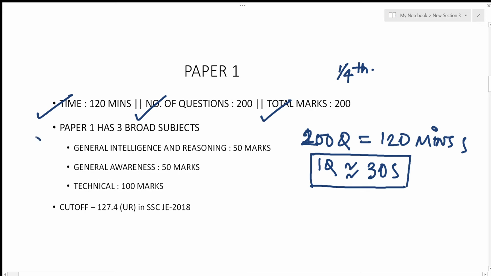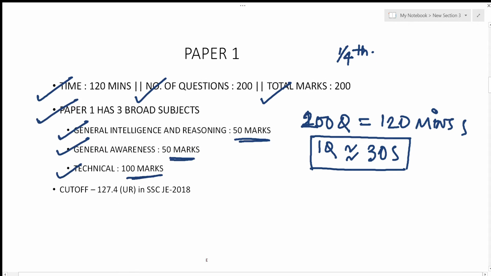Now, paper 1 has three broad subjects: general intelligence and reasoning, general awareness, and technical paper. General intelligence and reasoning comprises 50 marks, general awareness also has 50 marks, and technical has 100 marks.